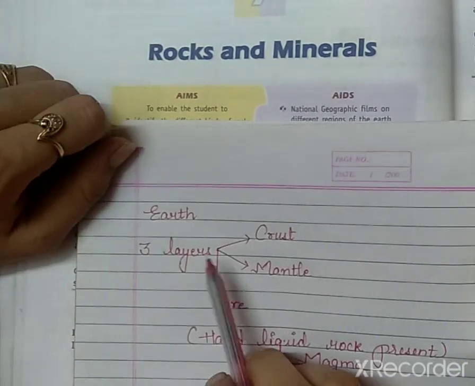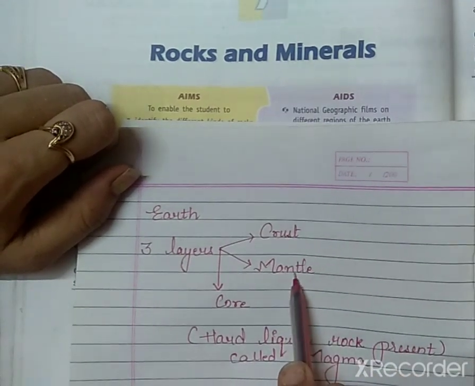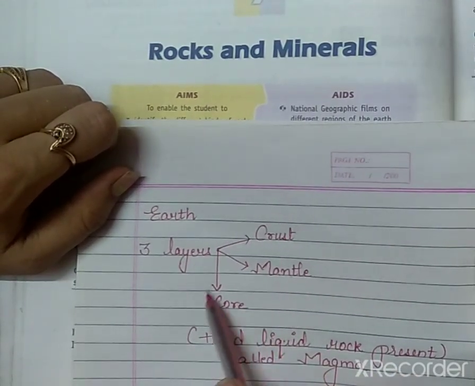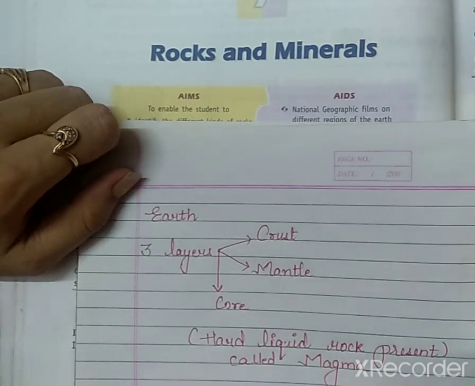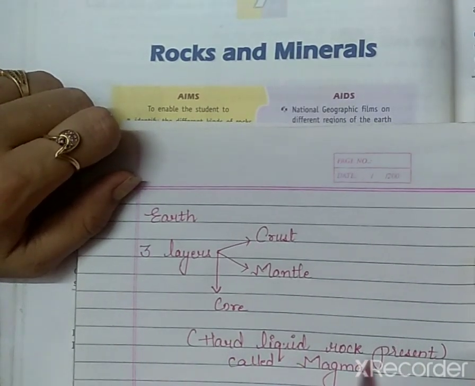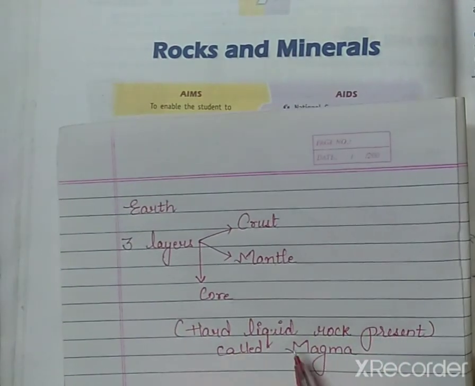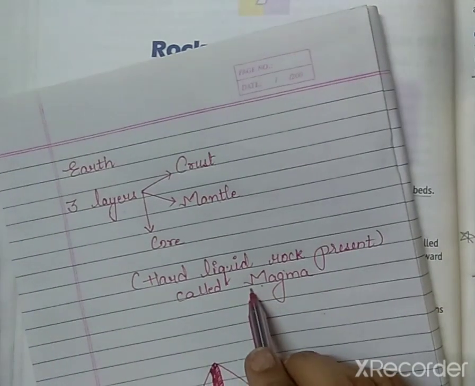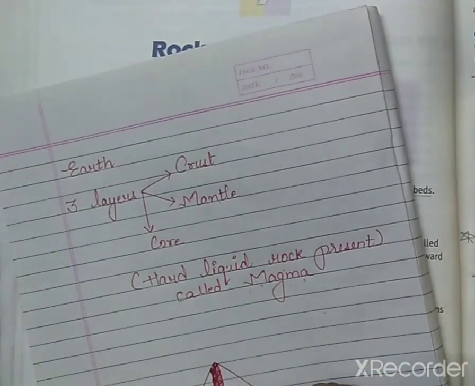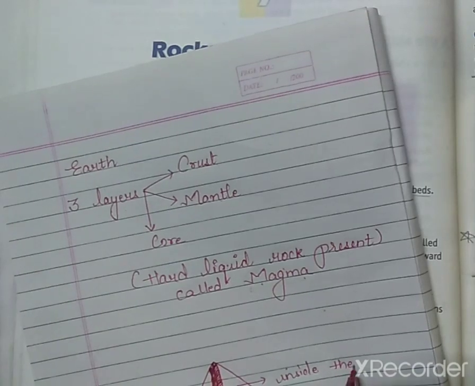Basically, the earth has 3 layers. The first one is the crust, then the mantle, and the third one is the core. Inside the earth there is hot liquid rock present, and this liquid rock is called magma. We call it magma when the liquid is present inside the earth's crust.